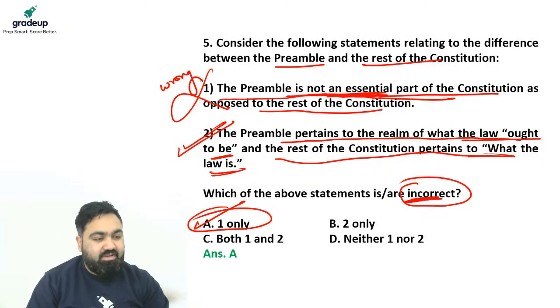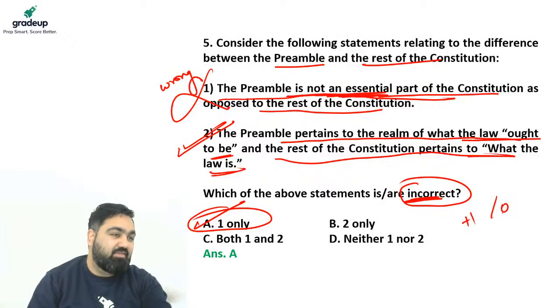If you said A, which many of you did, good job. Give yourself +1, otherwise give yourself 0. I hope you are keeping your score, okay? Moving on to question number 6. We are halfway through our quiz today.